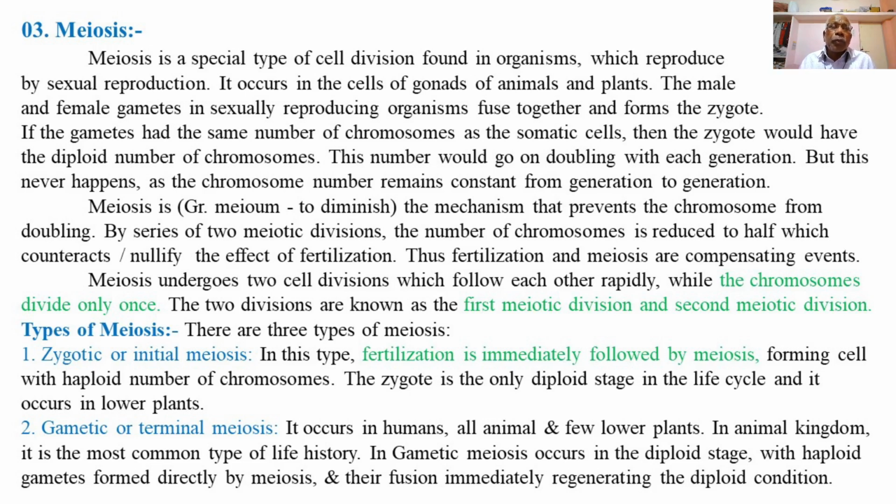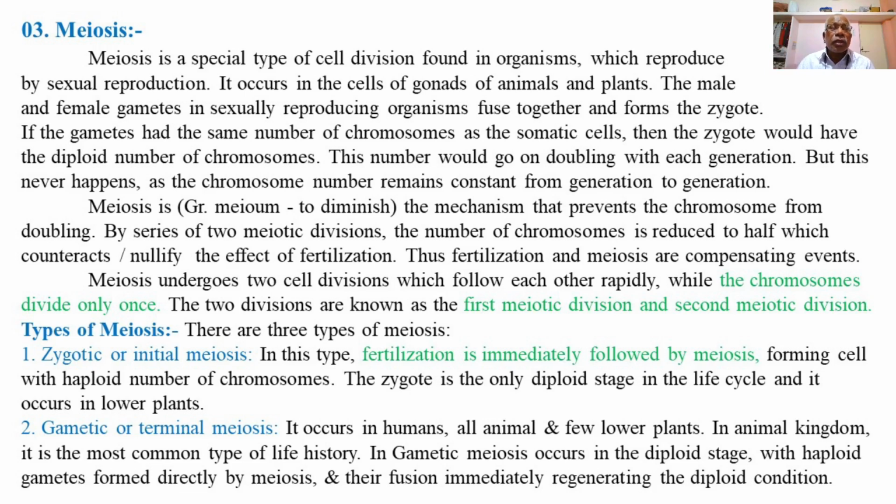So zygotic or initial meiosis means this type of meiosis occurs immediately after the process of fertilization. After the union of two haploid gametes, there is formation of a diploid zygote, and this diploid zygote is the only diploid stage in the life cycle of the particular organism. So the meiosis occurs immediately just after the zygote formation or fertilization.